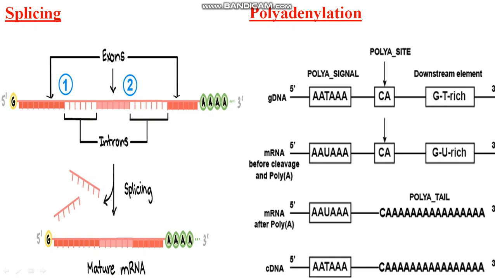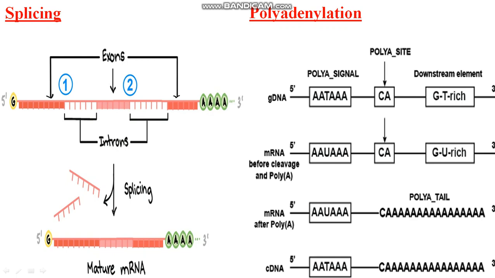And polyadenylation: at the 5 prime end, capping takes place with guanosine, but at the 3 prime side polyadenylation takes place. Poly A tail means a number of adenines are attached here for the protection of this mature mRNA.